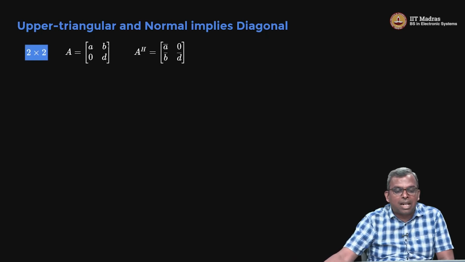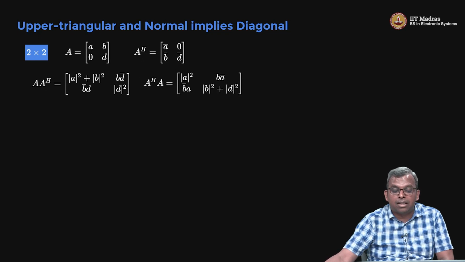So, I'm going to start with an upper triangular matrix, which is also normal, let's say A, B, 0, D, and maybe it's normal. So, what is A Hermitian? It's this guy. What is A times A Hermitian? It's this guy, right? So, you can multiply these two, you will get this expression. And what is A Hermitian A? You get this expression, right?